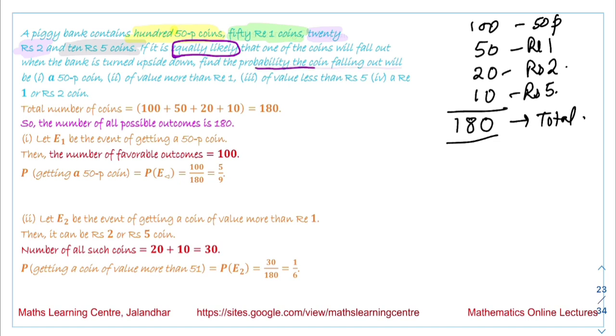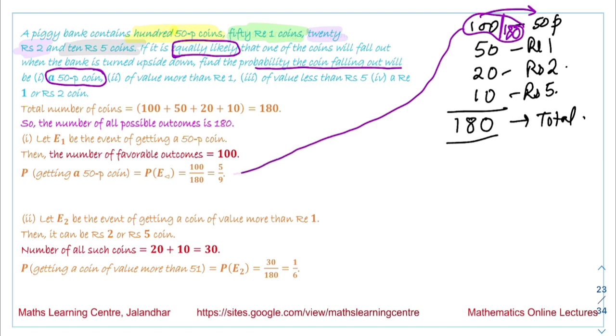Find the probability that the coin falling out is a 50-paisa coin. There are 100 50-paisa coins. The total number of coins is 180. So the probability we get is 100 over 180, that is equal to 5 by 9.